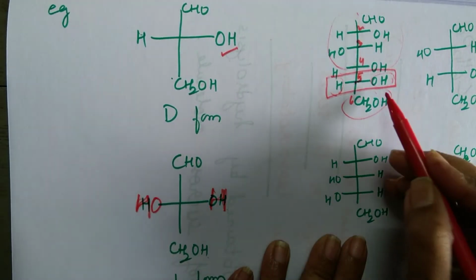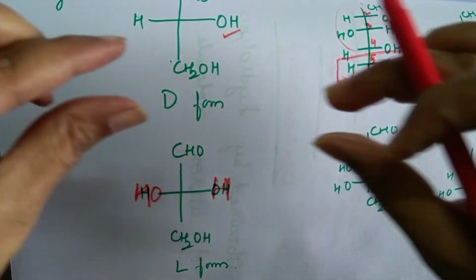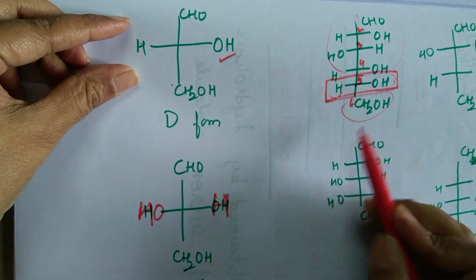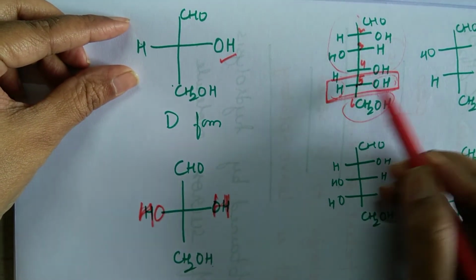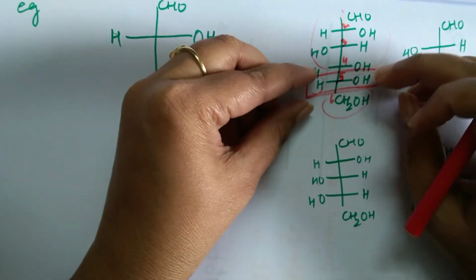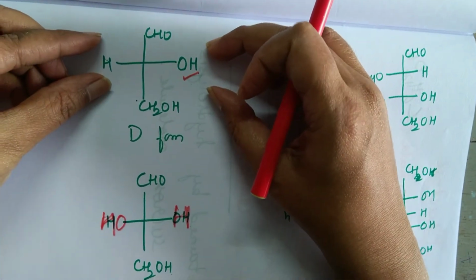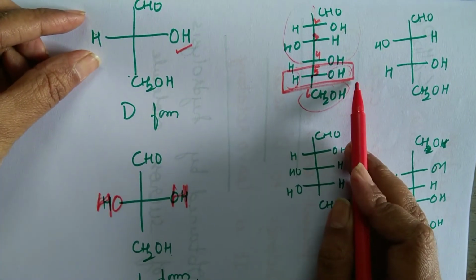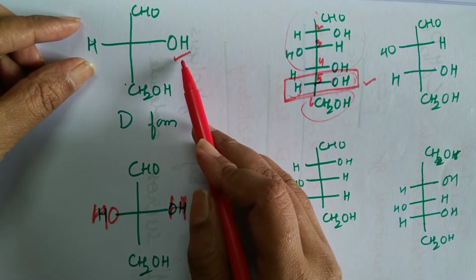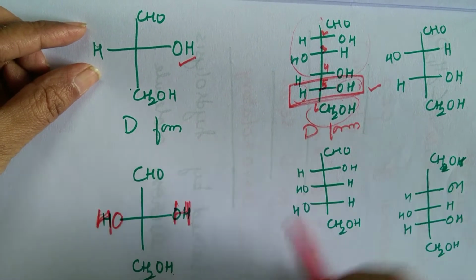So you are going to compare this part. Take this, compare it with D form. If it matches, then this is D form. If it does not match, it should be L. So I am just going to take this H, OH on the right side, place it here. Is it matching? Yes. So here also OH is on the right hand side, here also it is on the right hand side, therefore it is D form.